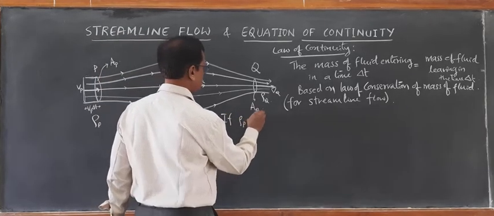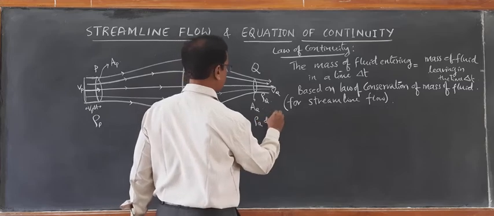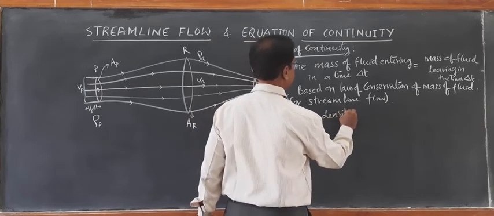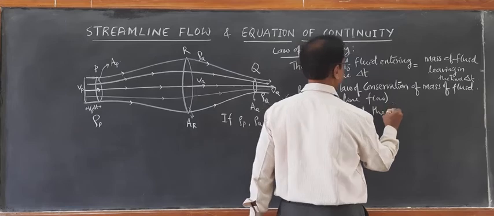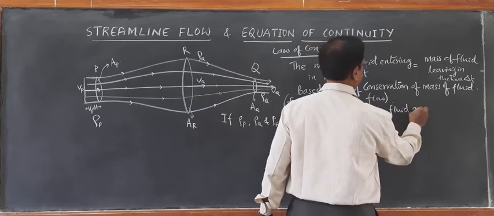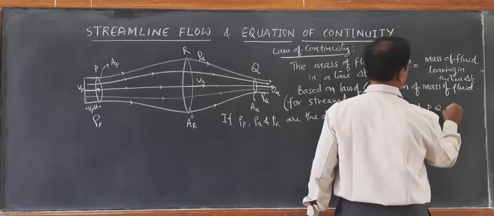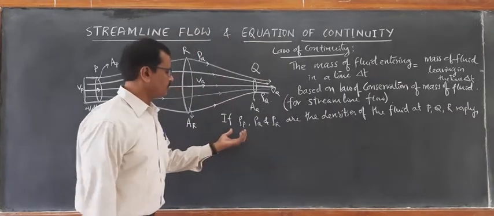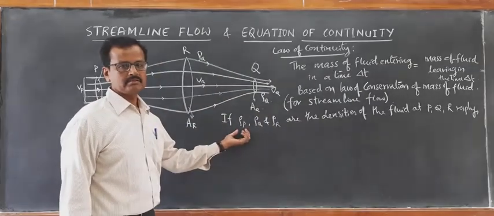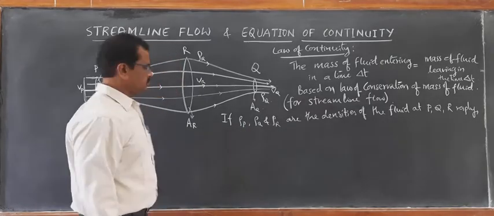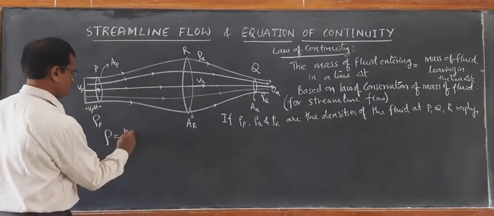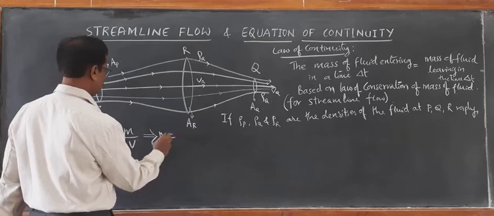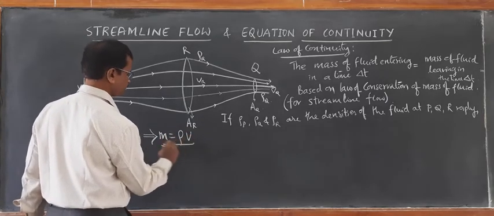If rho P, rho Q, and rho R are the densities of the fluid at P, Q, R respectively, then we can calculate mass with the help of volume and density. Density is equal to mass by volume. Therefore, mass is equal to density into volume.